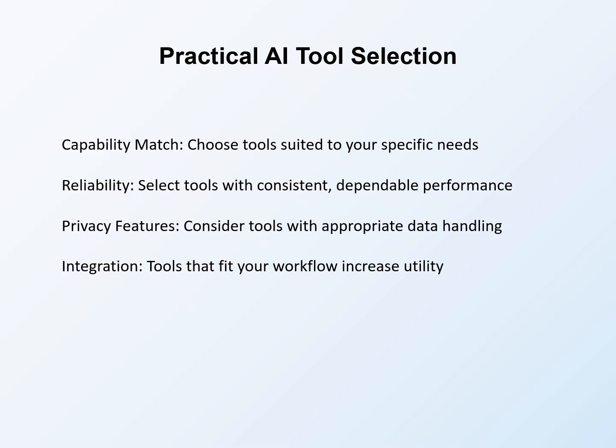Reliability involves selecting tools with consistent, dependable performance. Tools that work inconsistently or produce widely variable output frustrate users and waste time. Evaluate reliability before committing to a tool for important work. Privacy features matter when considering tools with appropriate data handling. If you have privacy concerns about proposal content, select tools with privacy features that address those concerns. Some tools offer enterprise versions with enhanced privacy protections.